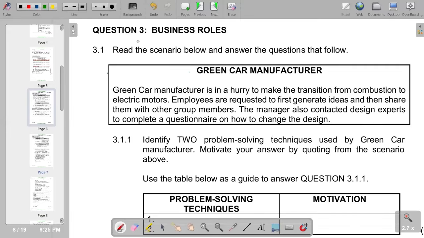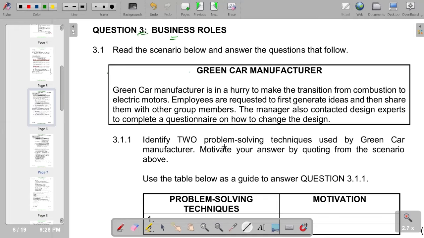Question three is on business roles. Read the scenario below and answer the questions that follow. We are given a scenario of a green car manufacturer that we need to go through. After going through, the first question reads, identify two problem-solving techniques used by the green car manufacturer. Motivate your answer by quoting from the scenario above.